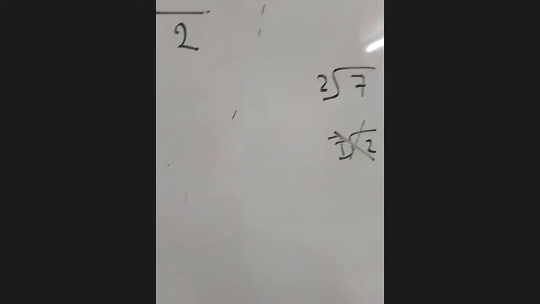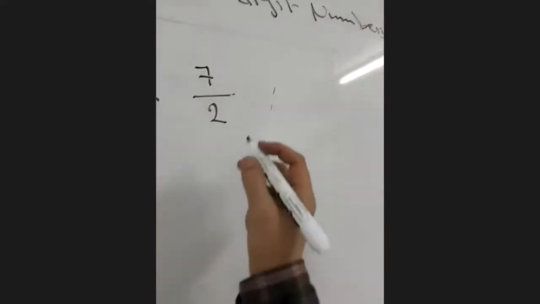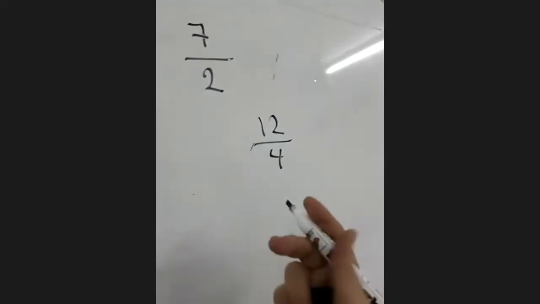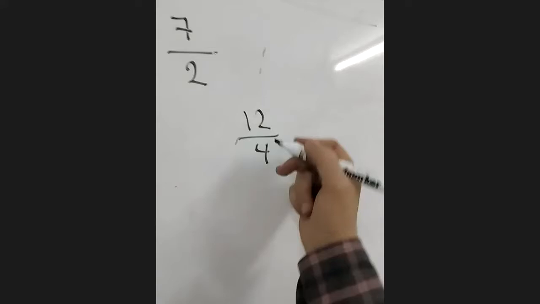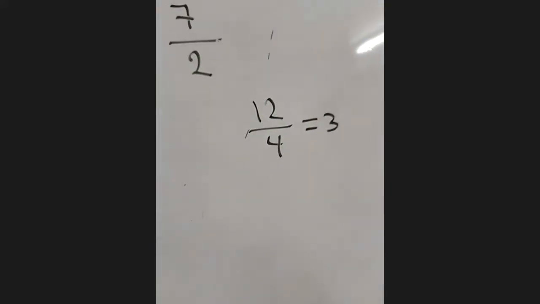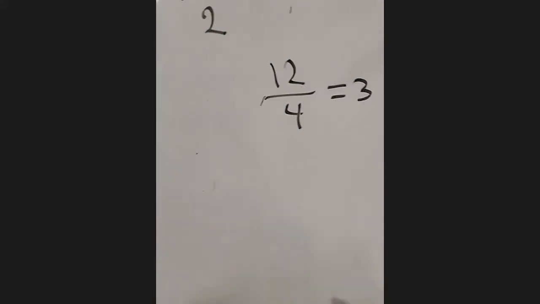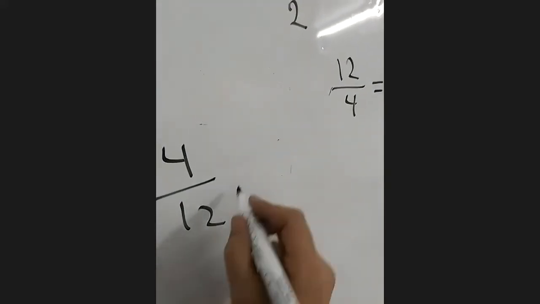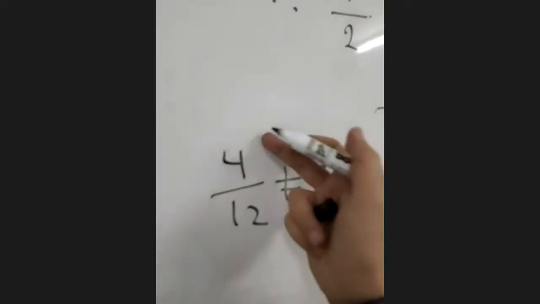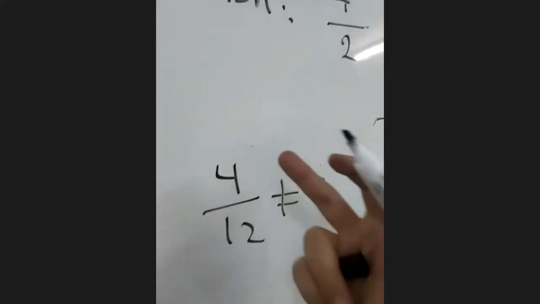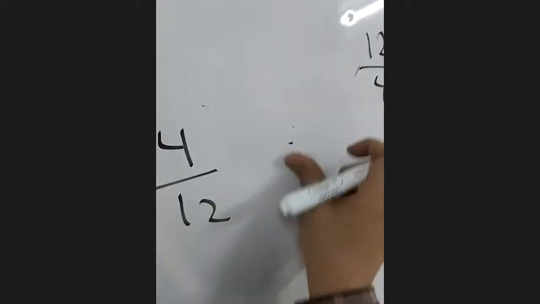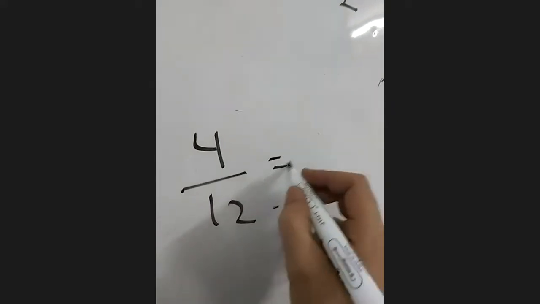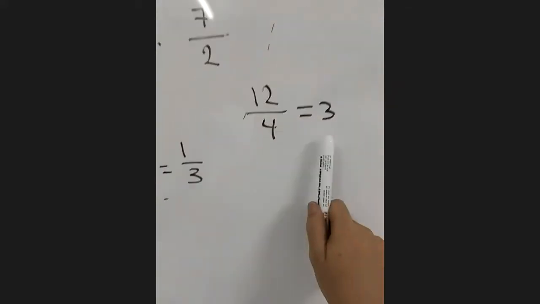This is wrong. So when I say 12 over 4, this means 12 divided by 4, not 4 divided by 12. 12 divided by 4 equals 3, normal. When I say 4 over 12, this is not a 3. 4 cannot be divisible on 12. This is a small number, this is bigger. So 4 over 12, we can simplify by 4. Divide by 4, divide by 4. This will be 1 over 3, not a 3.